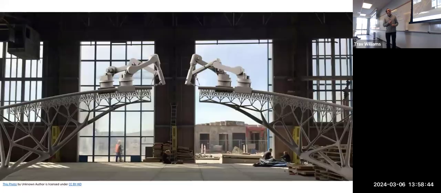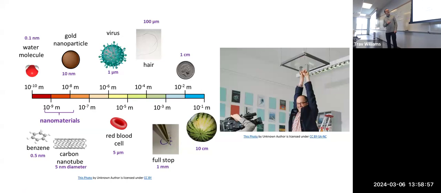Promise. Okay. So this is an example of industrial scale 3D printing, where you can print out a house or even a whole floor of a skyscraper. This is an example of the nanoscale of materials, smaller than a virus. And believe it or not, scientists have figured out how to work with things that small and actually make little tiny robots and other things at the nano level, little machines.